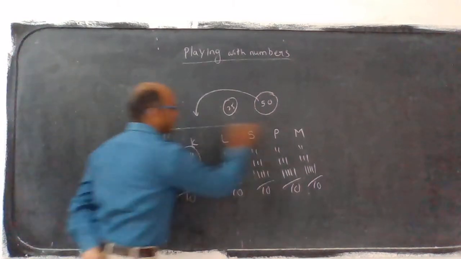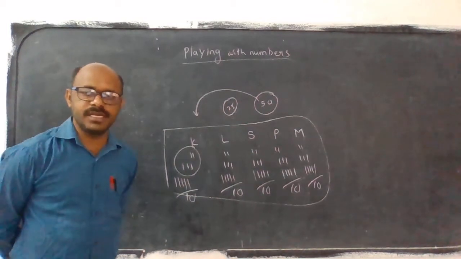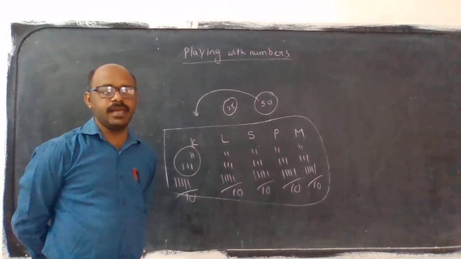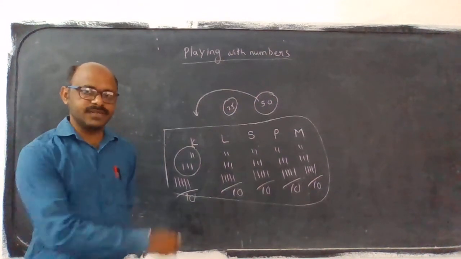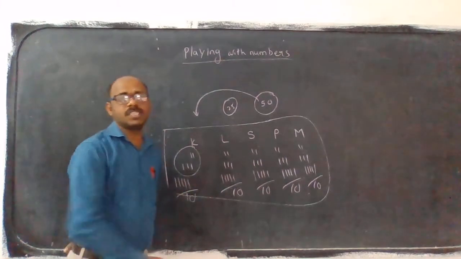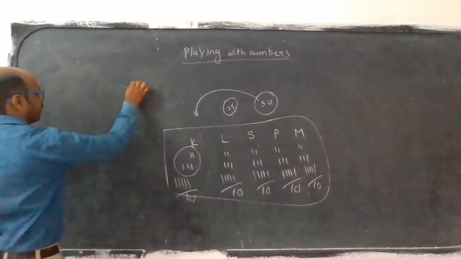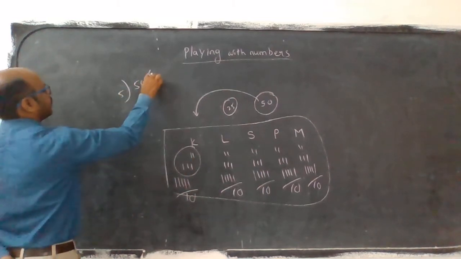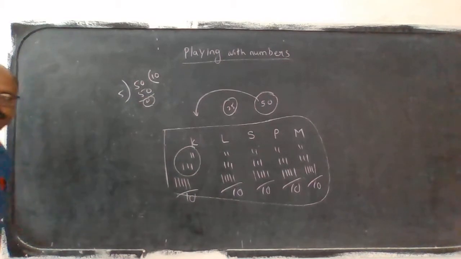See, this process is always long. One distribution after another takes longer. So what is another method? He has to do the division directly. Then he will know directly how many chocolates each person gets. For 50 chocolates, how many members are there? 5. 5 tens are 50.